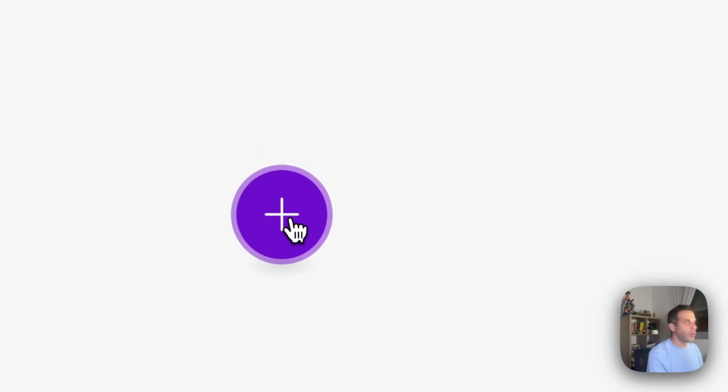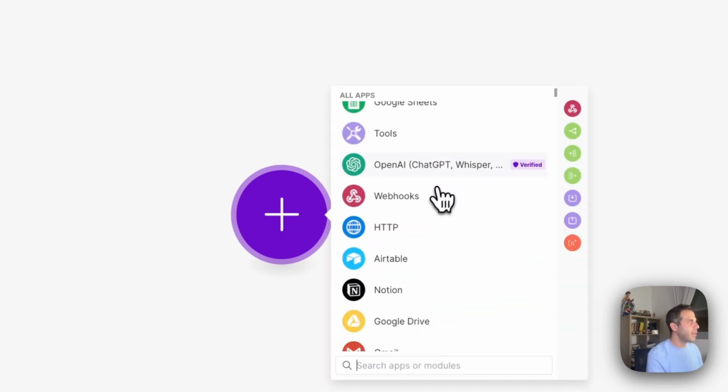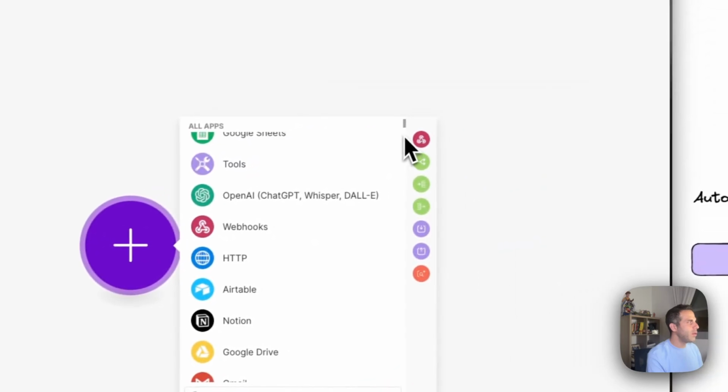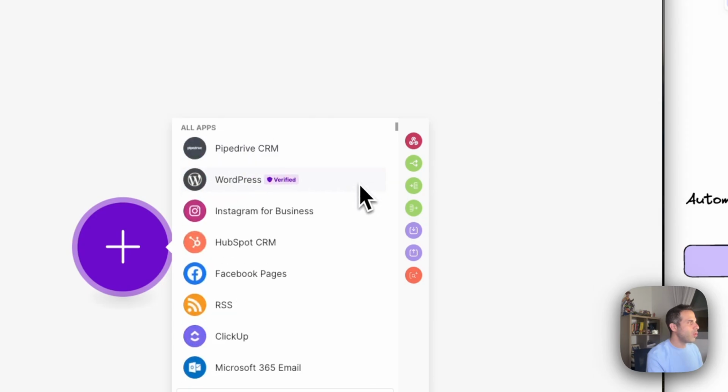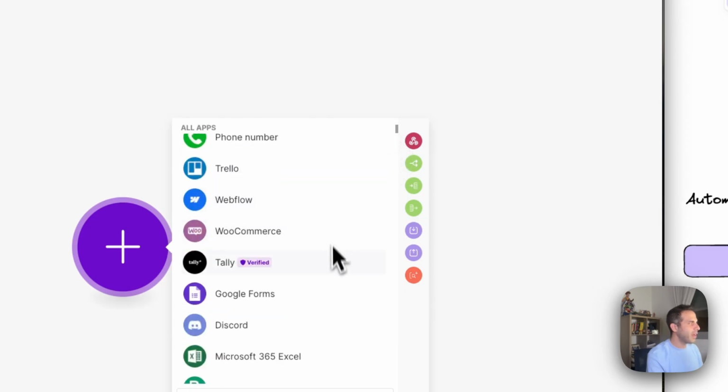So as you see, we have this circle in purple in the middle of the screen, and I can just click the plus sign, and then I will have, if you see the menu, a small bar on the right hand side, and as I scroll down, you can see I have so many options.